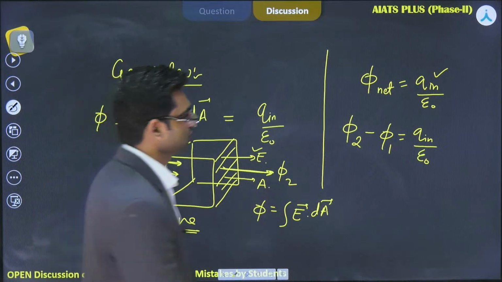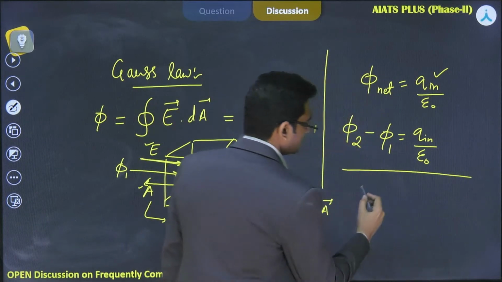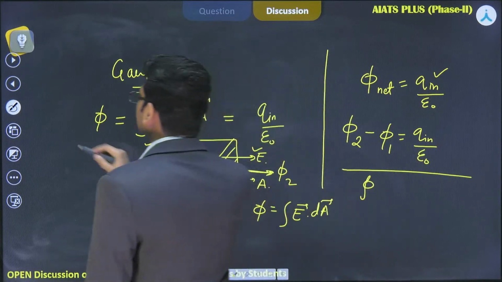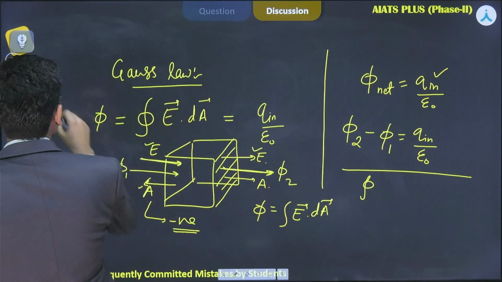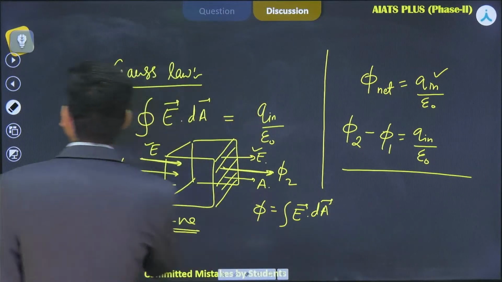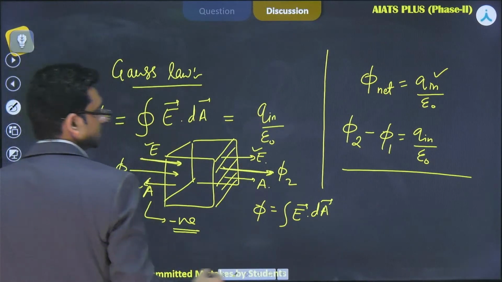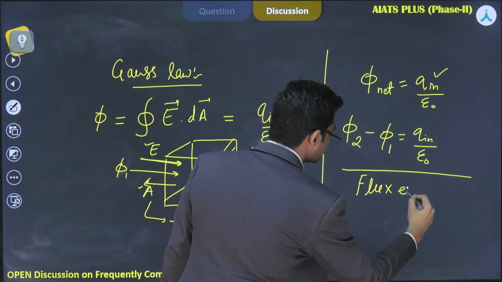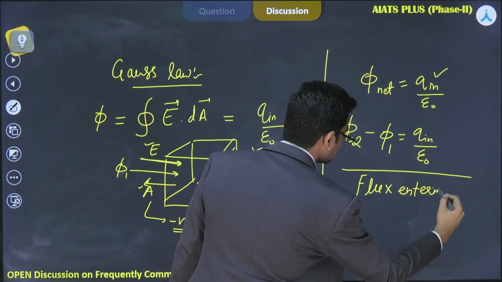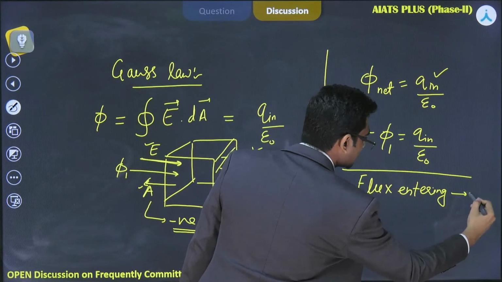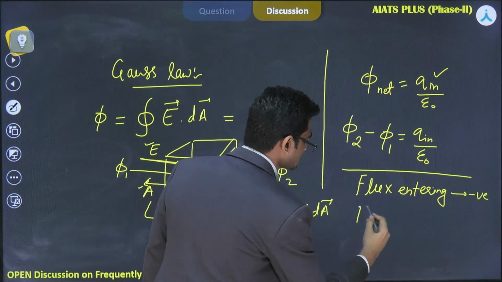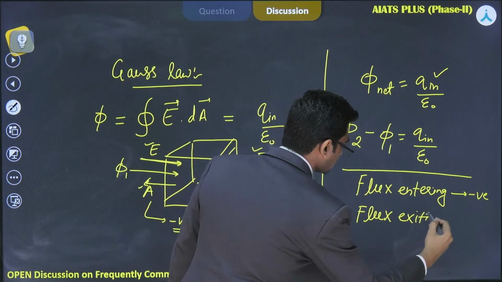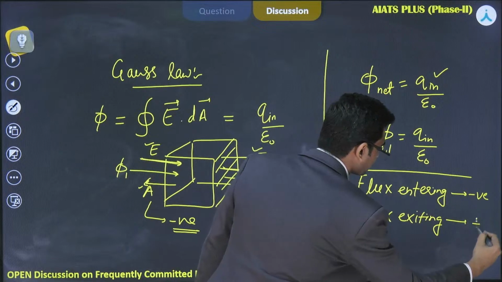That's why you have to remember that flux entering has to be negative and flux exiting has to be positive.